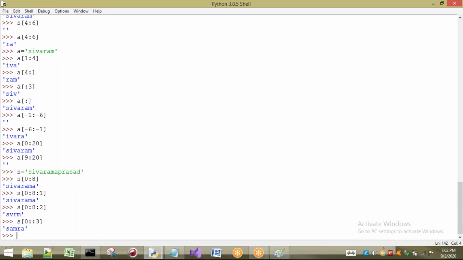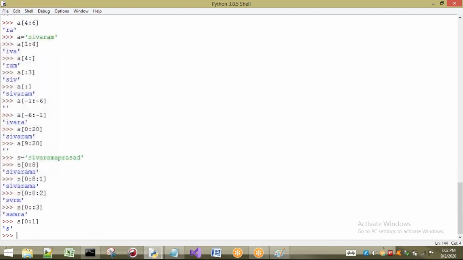So this is about how to access a character. If you want to access a single character, for example, I want to take only Y. So 0 to 1 I will take. For example, what is the answer? Only Y. So in this way we can take single characters or the sequence of characters also, or a range of characters. From one value to another value we can consider it as a range. Okay. So this is about string.